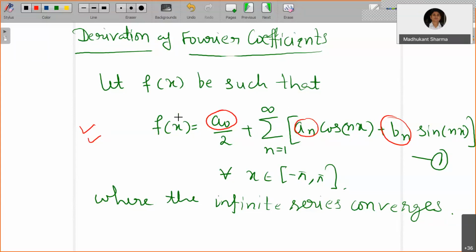So the very first thing is you integrate both sides over the interval minus pi to pi. Integrate minus pi to pi f of x dx, and you have this constant term. Now inside this infinite series, you can see the cos function and sine function are both periodic with period 2 pi. You can also determine that the integration over minus pi to pi of cos nx is 0, and the integration minus pi to pi of sin nx is also 0.